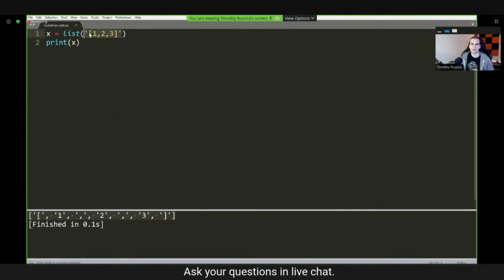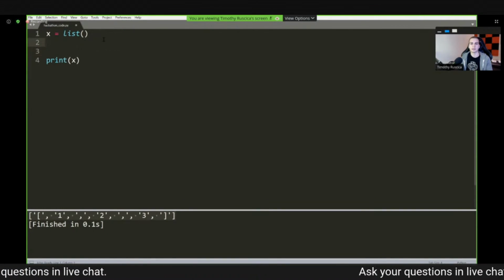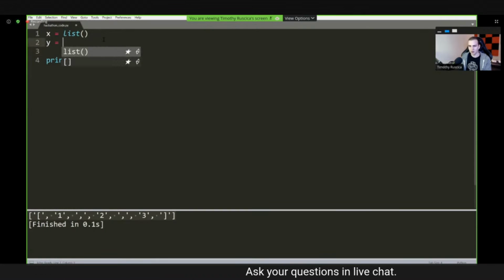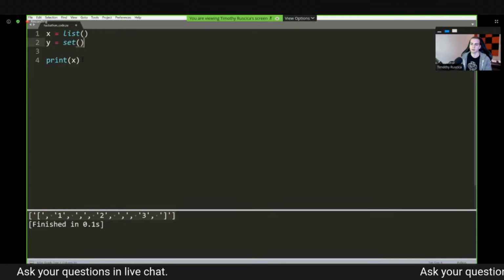So this just shows you that this is a list constructor. And this is another way that we can create objects, is using their actual class name and then the parentheses afterwards. A good example of this is something like set. You've probably seen this. This is probably how you create a set in Python.